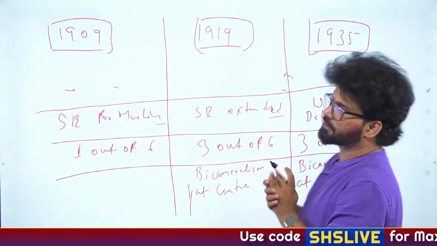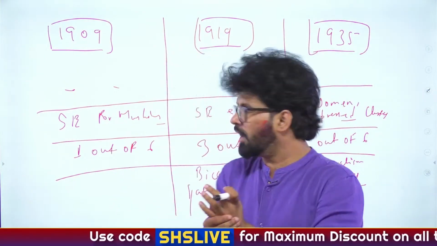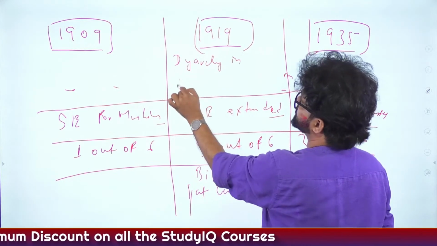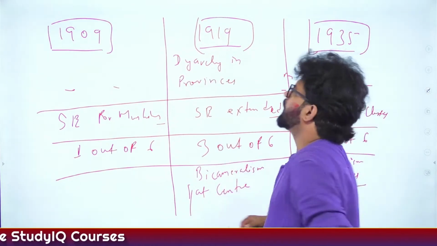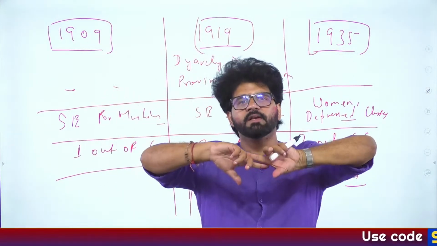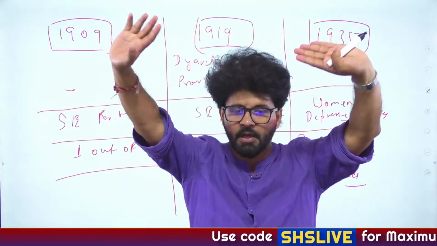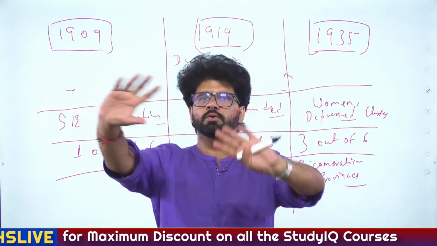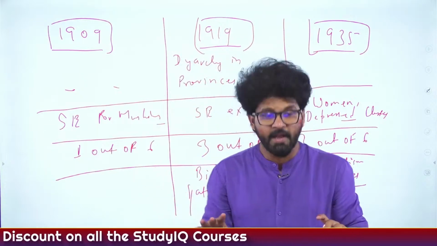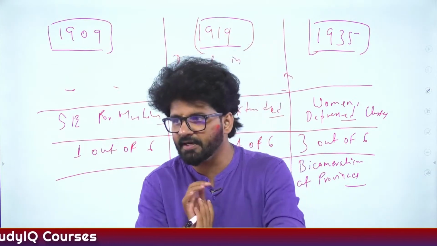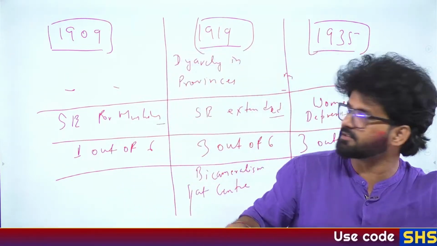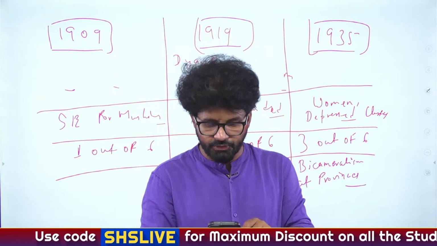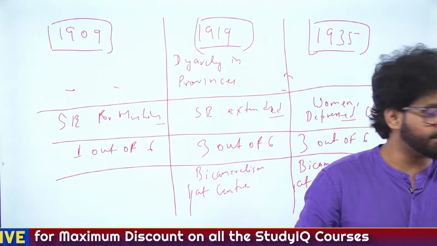In the 1919 Act, Britishers will do something. What will they do? They will introduce diarchy in provinces. Diarchy in provinces means what? Just like you have the Governor General, now known as Viceroy, at the center, you have a Governor in the provinces. Here also the governor has two councils, Executive Council and Legislative Council. If somebody asks you right now, out of Executive and Legislative Council, which is more powerful? Even at the provinces, the governor has two councils. So which is more powerful, Executive Council or Legislative Council?